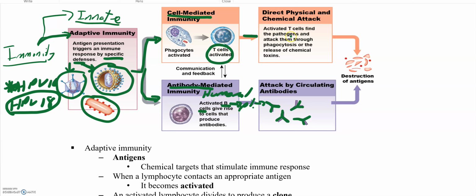T cells are going to attack a foreign antigen, and the antibodies are going to attack a foreign antigen. But ultimately, all will result in destruction of an antigen. Now, one thing to note about these antibodies: antibodies are proteins. They are not cells.